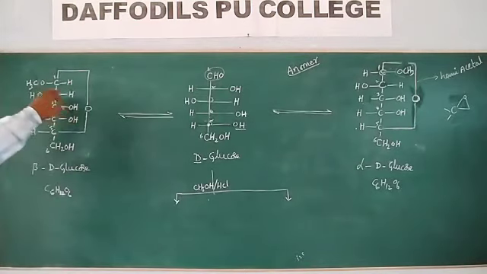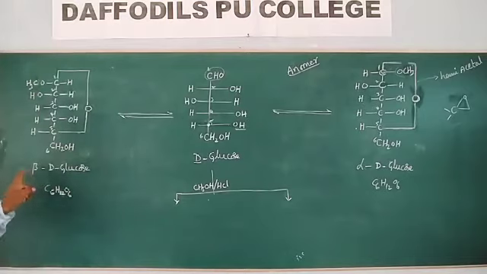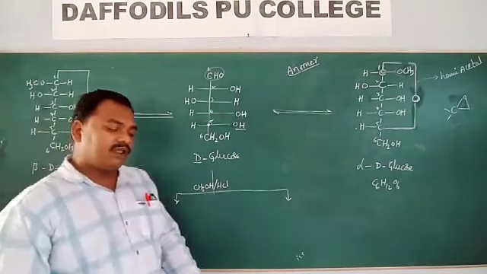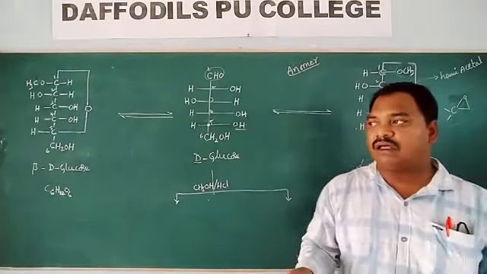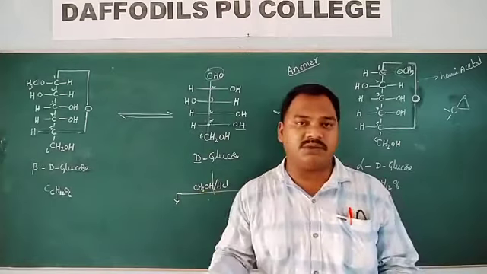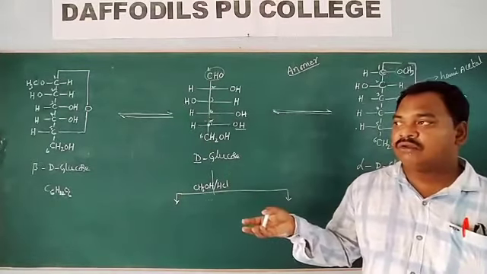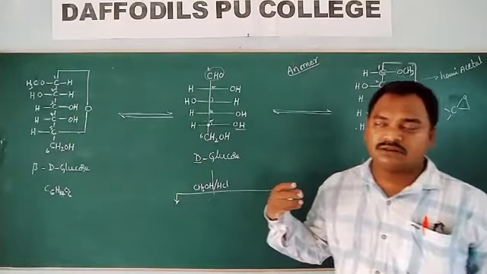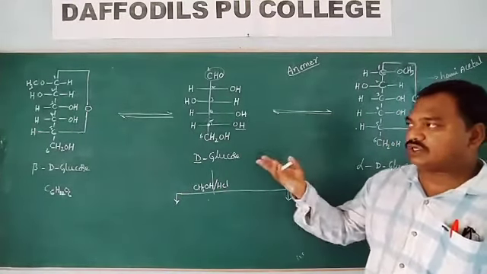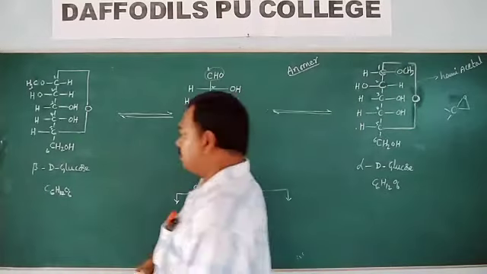If we get this kind of compound, then it is called methyl beta D glucose. Methyl alpha D glucose and methyl beta D glucose only differ at the first carbon atom stereochemistry. So we have two anomeric glucoses. This is about the cyclic structure of glucose.